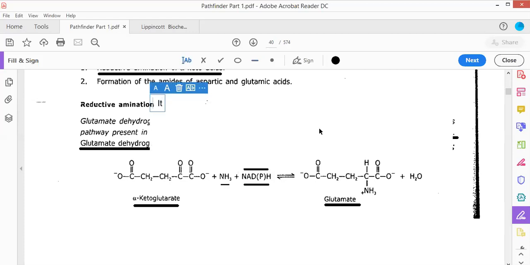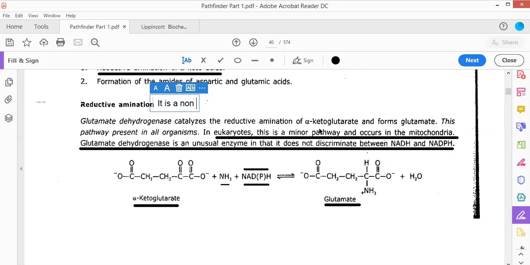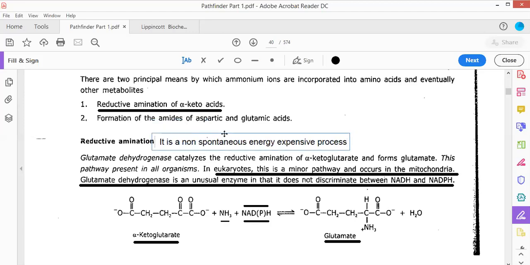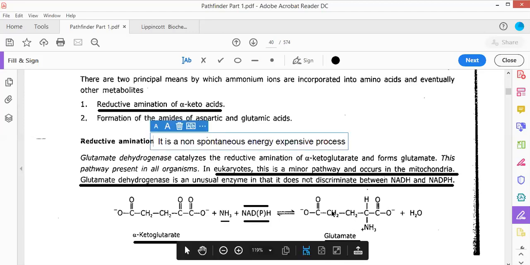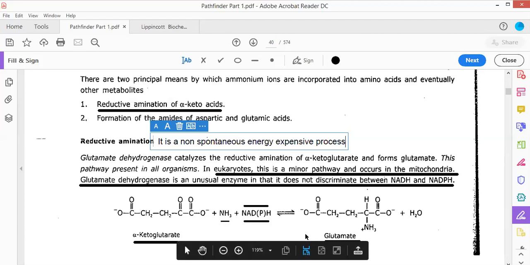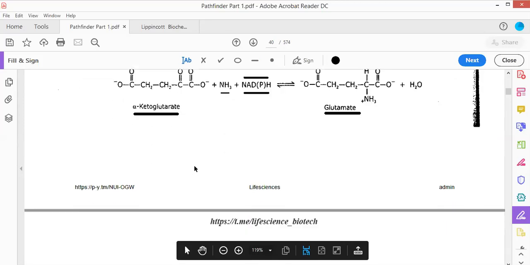It is a non-spontaneous, energy expensive process, in which energy is being expended. So this is referred to as reductive amination. There is another type of reaction that can lead to the biosynthesis of amino acids, and that reaction is referred to as the transamination reaction. Now, how do transamination reactions take place? That we will have to see.